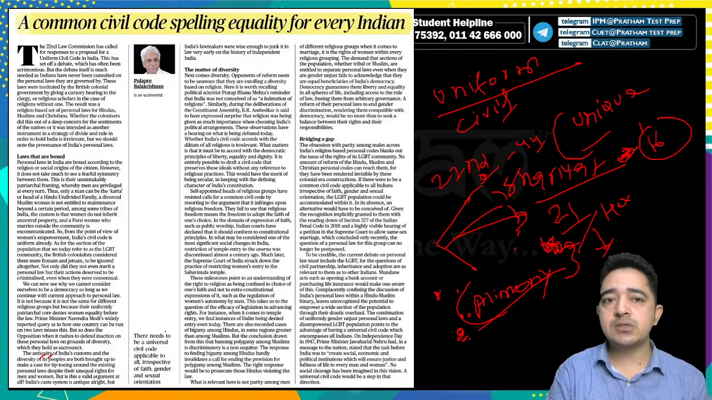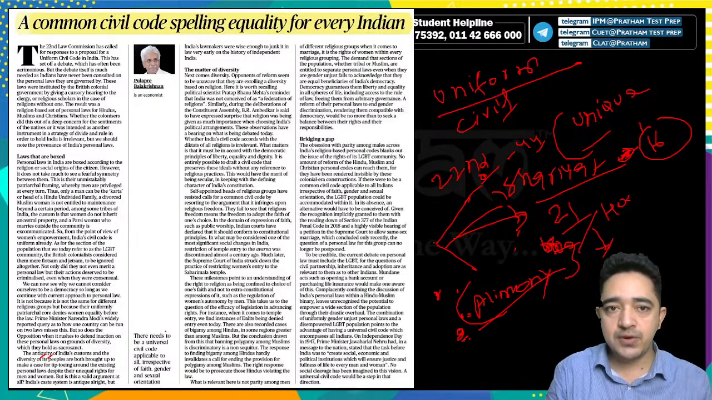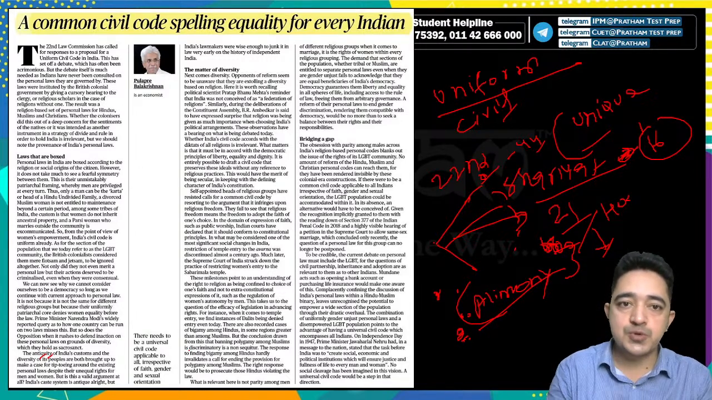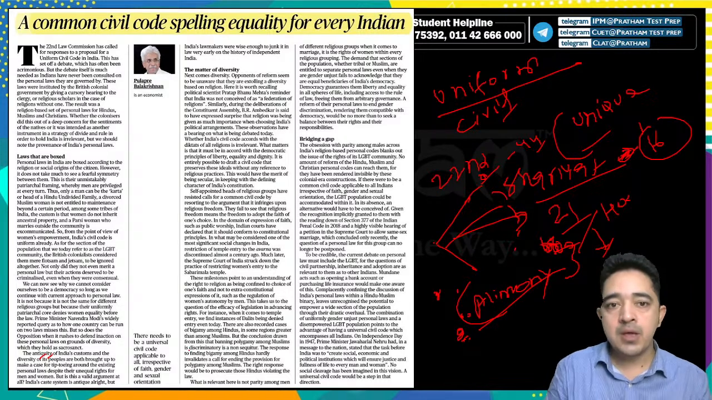So next comes diversity. Opponents of reform seem to be unaware that they are installing a diversity based on religion. Here it is worth recalling political scientist Pratap Bhanu Mehta's reminder that India was not conceived as a federation of religions. Similarly, during the deliberations of the Constituent Assembly, B.R. Ambedkar is said to have expressed surprise that